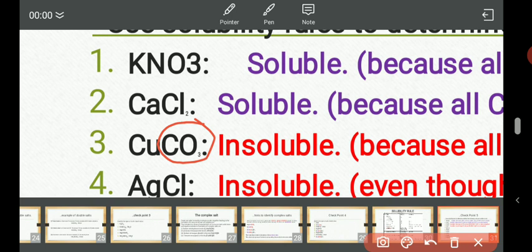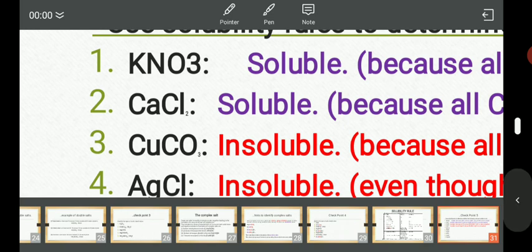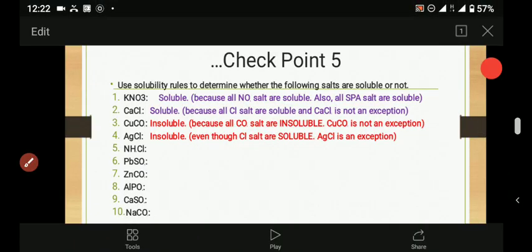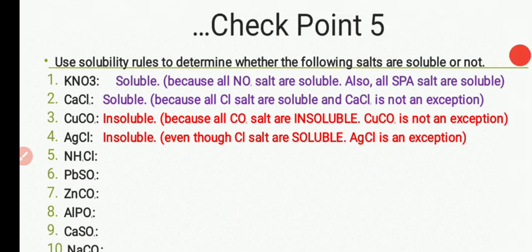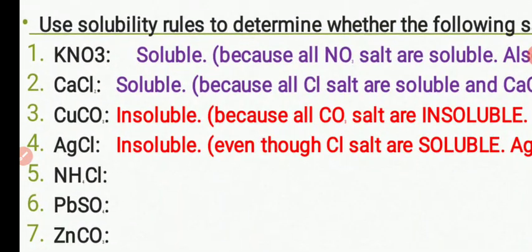Copper is not sodium, it's not potassium, it's not ammonium, so it's not a spar compound. So copper carbonate is insoluble, and in fact it's very, very insoluble. It's a green powder. It's not soluble. Let me give you one hint. When you enter the laboratory and you see any chemical that looks like a powder, most times it will not be soluble. But the one that looks like sugar, like common salt, the one that is crystalline, is always soluble. It's just a trick, it's good for you to know that.